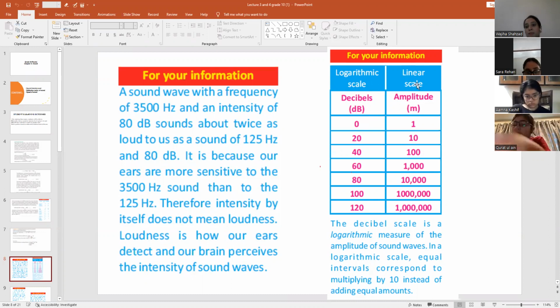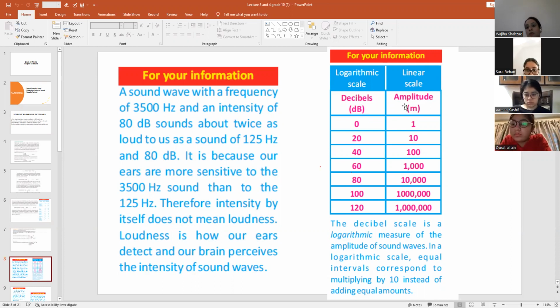In a linear scale, all the values are divided into equal parts. If we take the linear scale as amplitude, and in the previous lecture we discussed amplitude. Amplitude is basically a height, and that height is measured in meters. For the logarithm scale, we use decibel, that is dB.